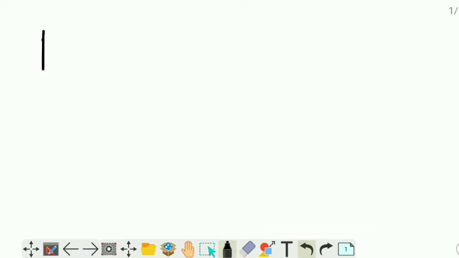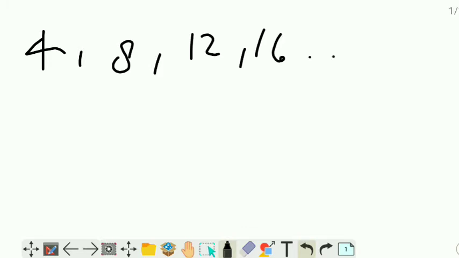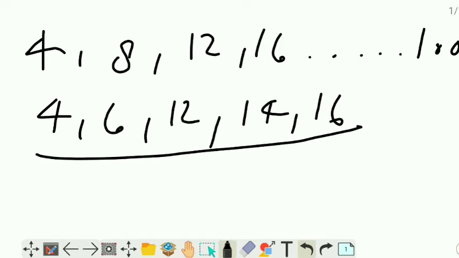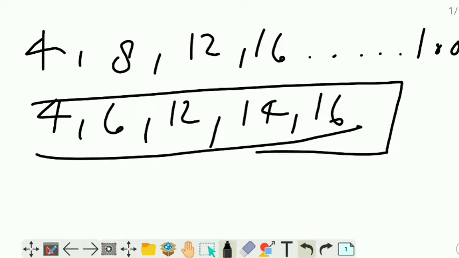Suppose 4, 8, 12, 16 till 1000, you can find the sum. But if it was written 4, 6, 12, 14, 16, you cannot use the formula of the sum of n terms of AP, because here the difference is 2, here the difference is 6, here it is 2, here it is 2.